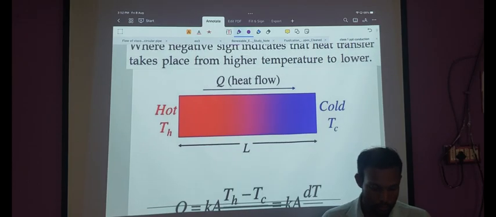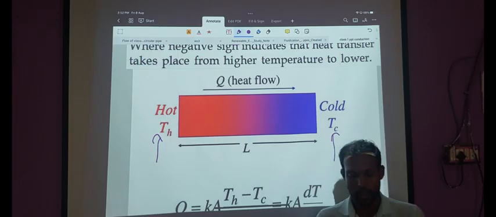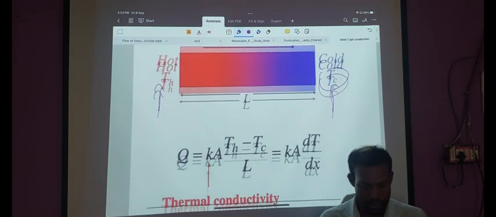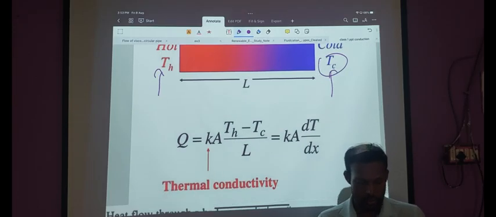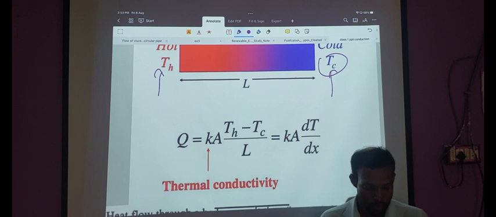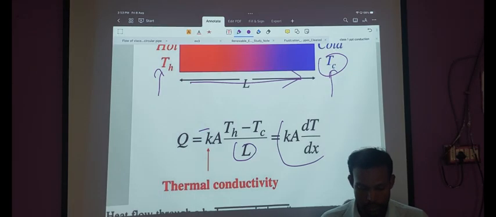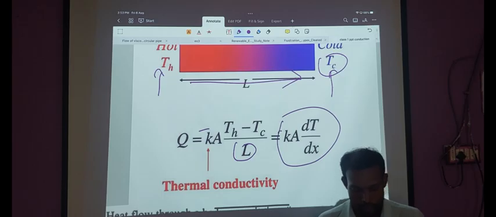If you have a body at higher temperature T hot and another end of the body at lower temperature T cold, we can write the equation for heat flow via conduction using Fourier's law as Q equals minus kA (T hot minus T cold) divided by the length through which the heat flows. Also it can be written in differential form as Q equals minus kA dT by dx.